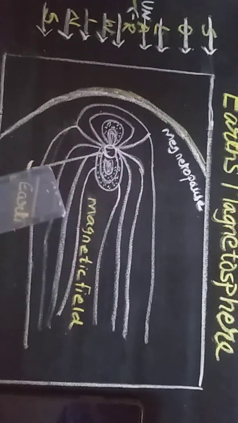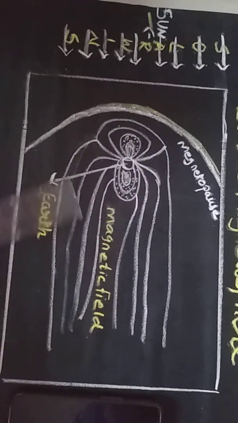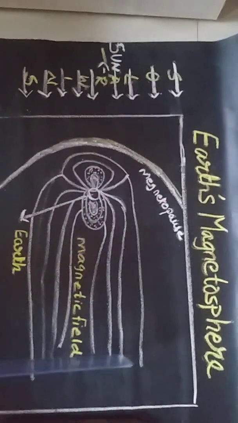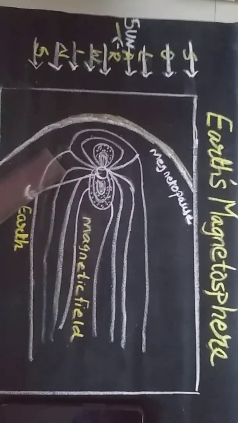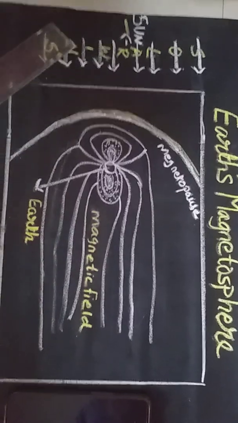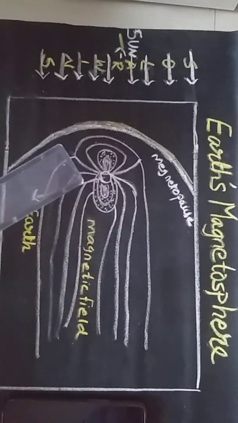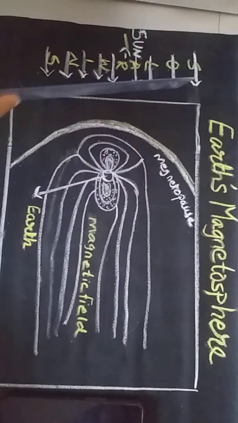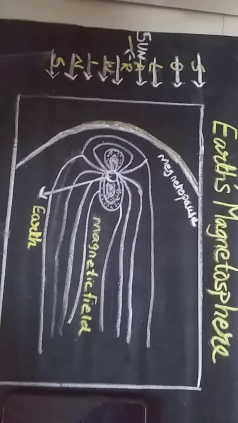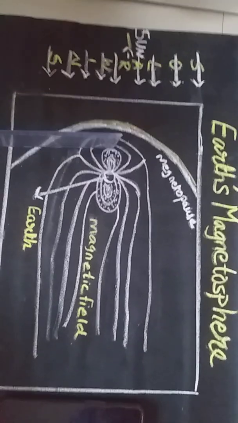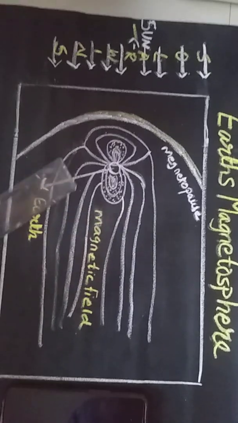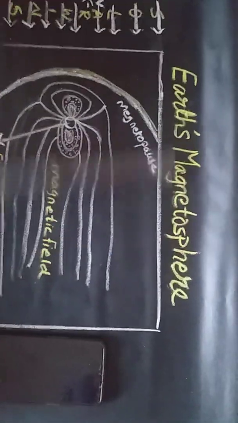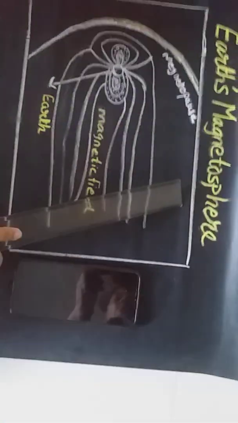So it is surrounding the planet and deflecting dangerous rays. Planet means the earth. And it is protecting from these dangerous rays from the sun, like the solar winds. So you can see this is the sun and here are the solar winds. The rays are coming, and therefore this is the shield which is protecting our planet. The magnetic field developed around the earth is called the magnetosphere. Together it is Earth's magnetosphere.